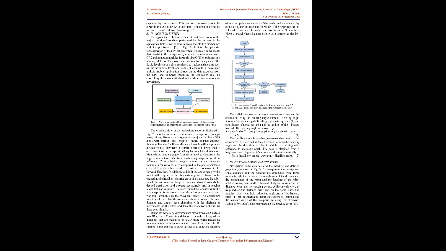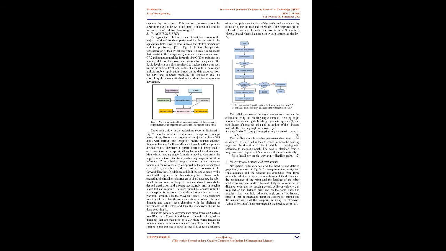The steps should be repeated until the last waypoint is encountered and should stop when there is no waypoint available in the waypoint array. The agriculture robot should calculate the route data at every instance, because distance and angles keep changing with the slightest of movements of the robot, and thus the maneuvers should be done accordingly. Distances generally vary when we move from a 2D surface to a 3D surface.